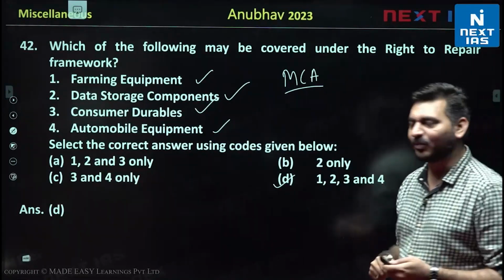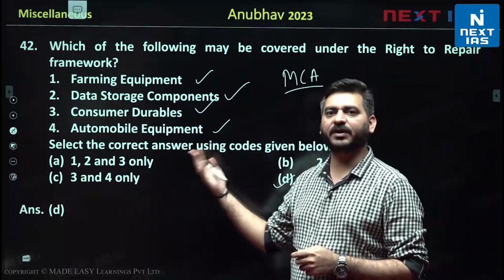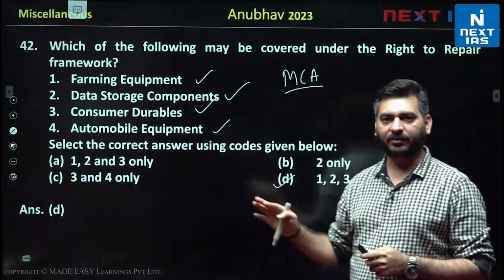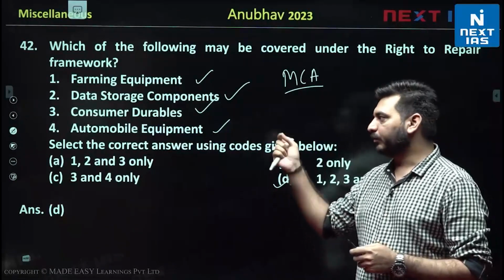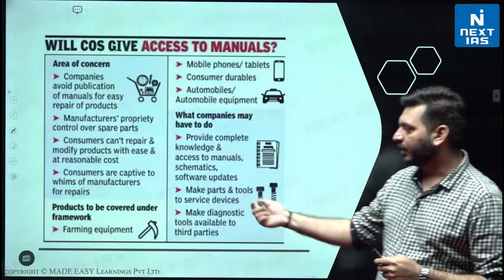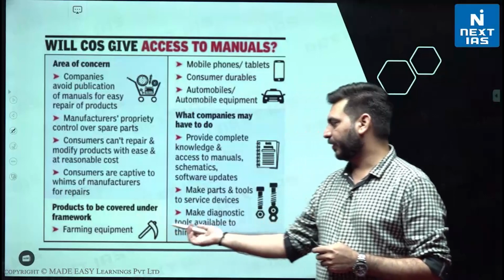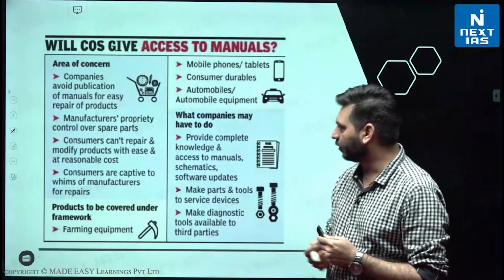एंड आप लोगों को बहुत सारे लोगों ने ये बोला भी होगा कि in general जब ऐसी चीजें होती हैं तो उसमें सभी करेक्ट होता है, but since it's a new framework there might be an exception. So it's a very factual question which you have to understand, कि आपने पढ़ा होगा तो आपको पता होगा. Here you can see products to be covered under framework are farming equipment, mobile phones, tablet, consumer durables, automobile equipments.